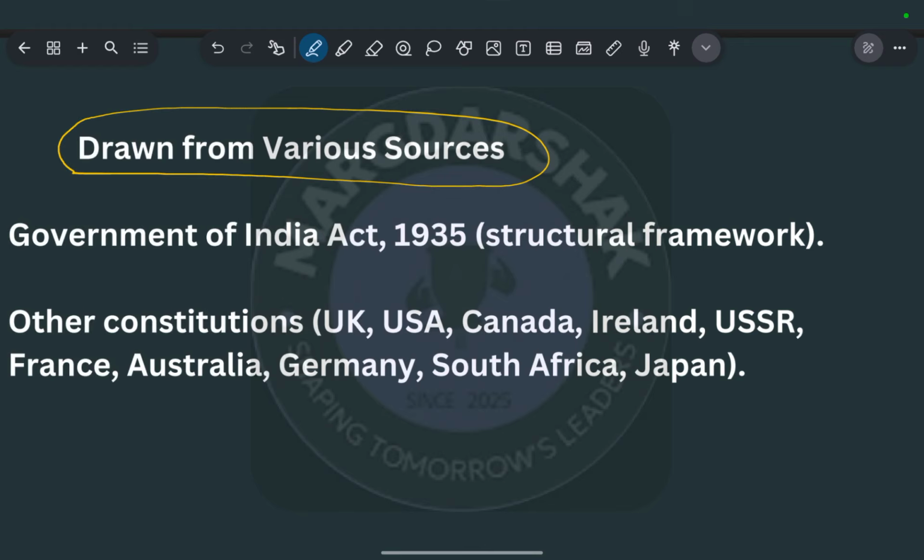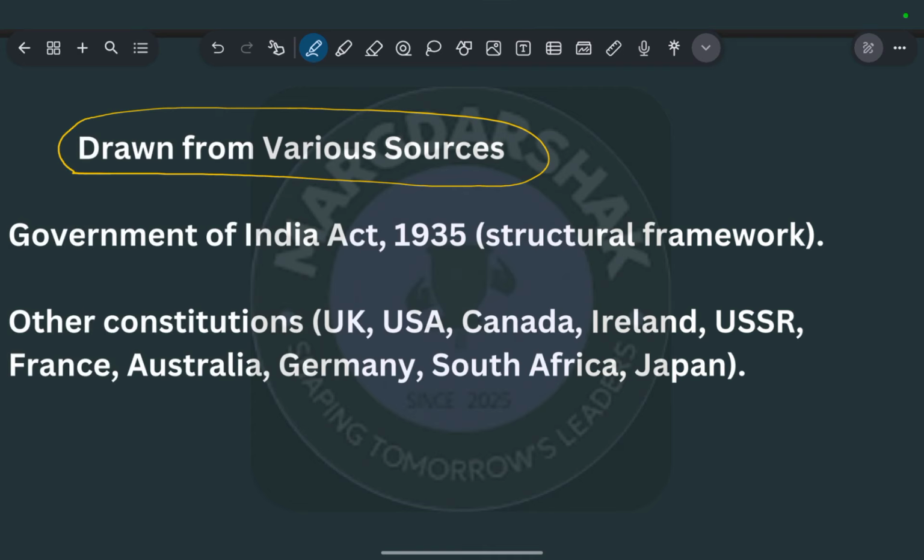They made this one of the best constitutions of the world, that still holds some records. Drawn from various sources, but the structure of this constitution was based on the Government of India Act 1935.